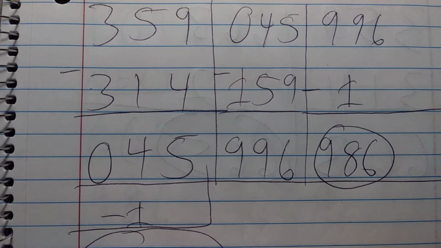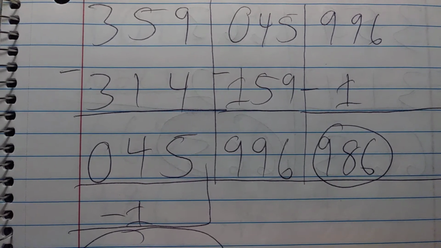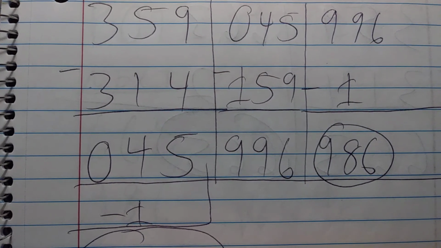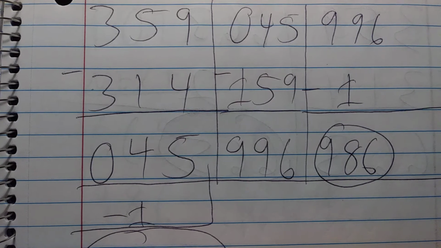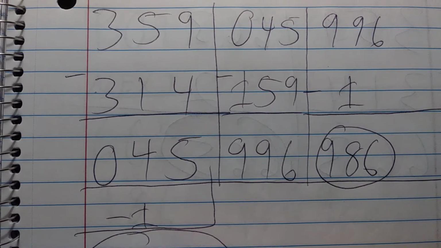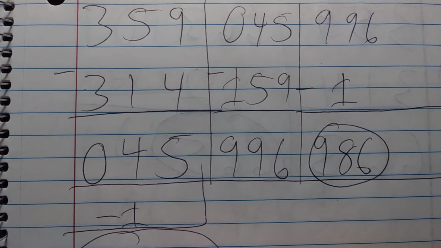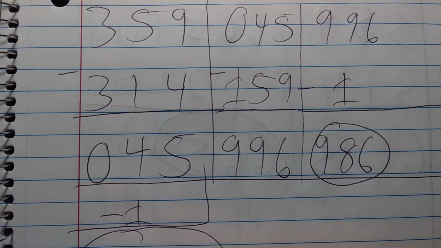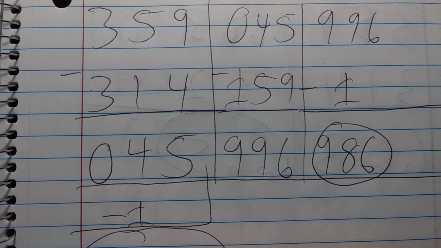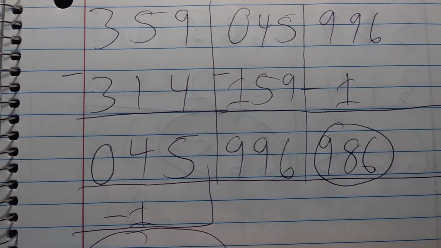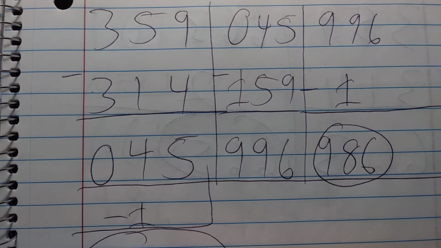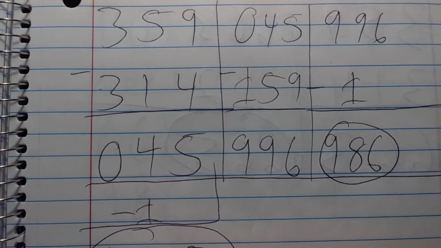Then 045, you're going to take 159 off of it. 10 minus 1 is 9. 14 minus 5 is 9, and then 15 minus 9 is 6. Subtract off 1 from the 996 there, so bring down 9, the first and third digit there, the 96. Subtract off 1 from the middle 9 there, and that's 986.